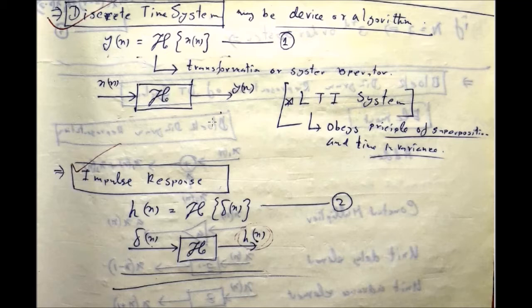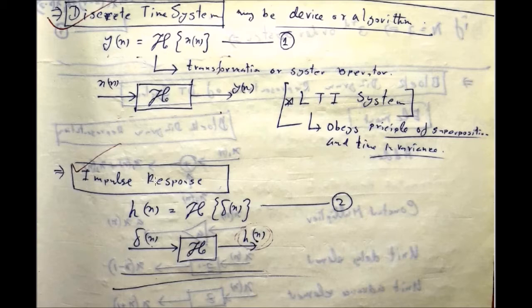In this curriculum, we will consider only the LTI systems, that means linear time invariant systems. I will discuss what is linear and what is time invariant system in due course. First of all, let me clarify that systems which obey the principle of superposition are called linear systems, and time invariant means it obeys the principle of time invariance. So we will deal with only the LTI systems. Non-linear or time variant systems are out of the scope of your syllabus.